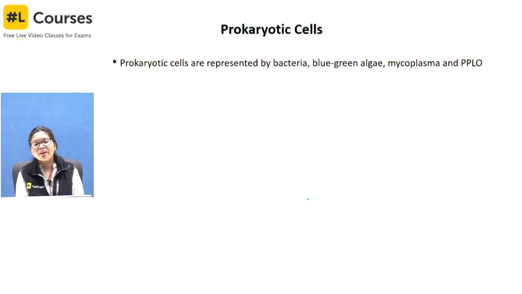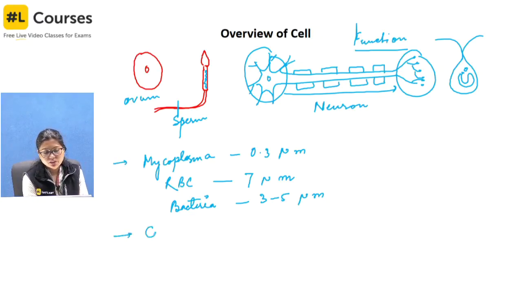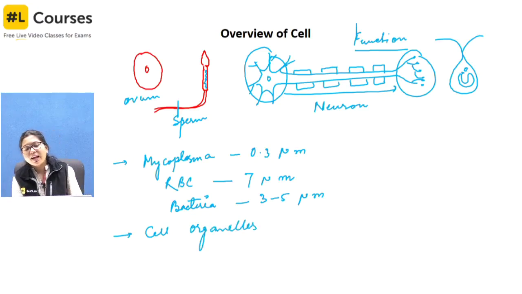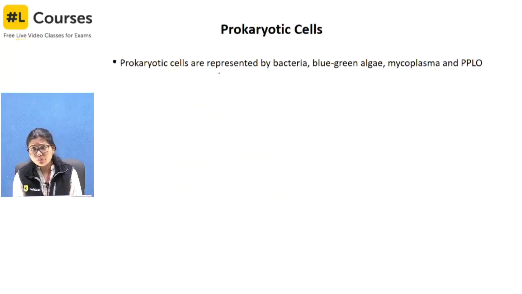Now, next, the prokaryotic cells. Now, we are into the main part, and yes, here inside the cell we have the cell organelles. That is important because I will come back to the cell organelles. And in general you have the plasma membrane, then you have the nucleus, a well defined nucleus, then all others, whether it is mitochondria, lysosome, vacuole. So, all these come under the cell organelles. Okay. Now, prokaryotic cell, there I started with cell organelle, but prokaryotic cell is very poor.